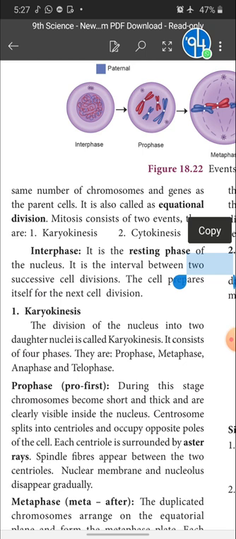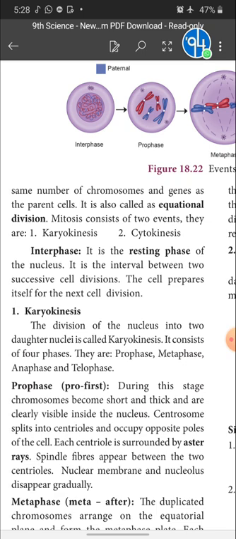Okay children, interphase and karyokinesis is actually an elaborate process. About this I will discuss in my next session. I will finish today's session with this topic. Let me discuss the various phases of mitosis in my next session.